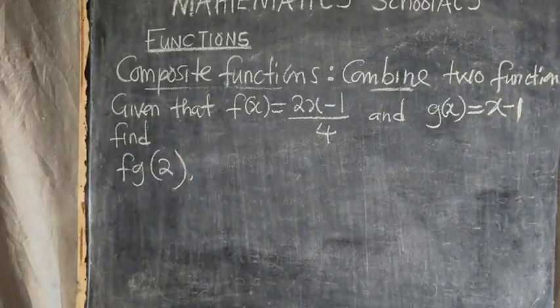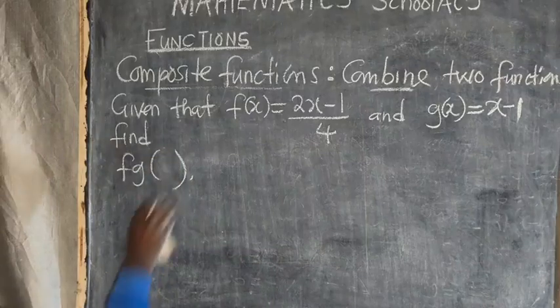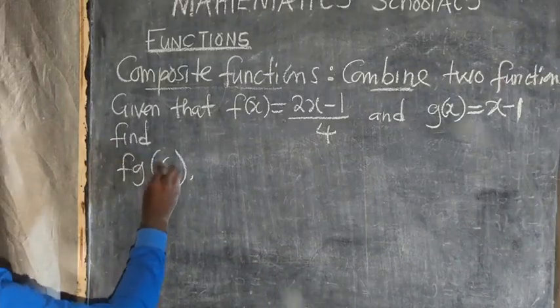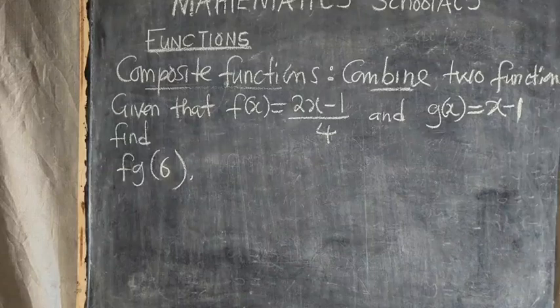This is what we want to find. How can we answer this question?